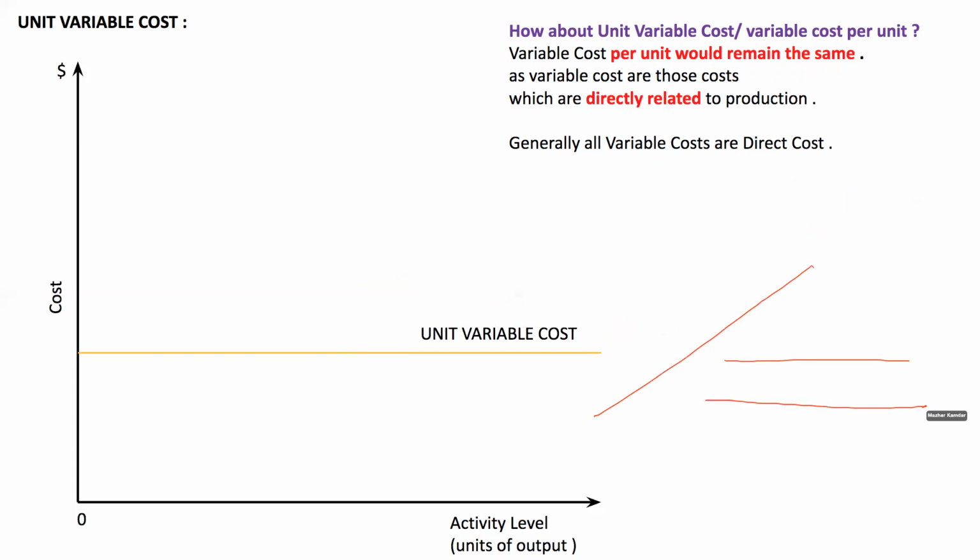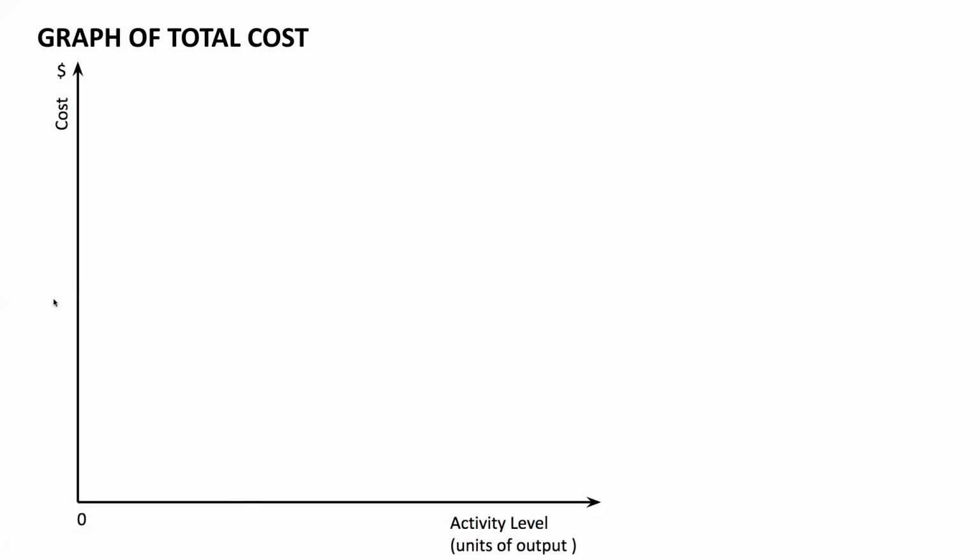Let's do the graph of our total cost. When we're talking about the graph of our total cost, we will have the y-axis, which is a vertical line, representing the cost. Then we will have the x-axis, which would represent the number of units. We know that our fixed cost is always fixed.